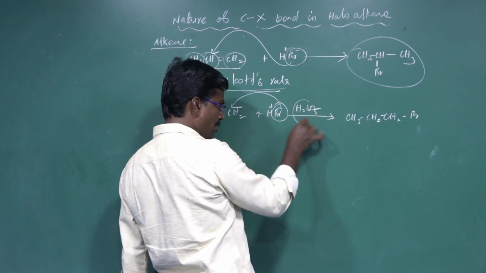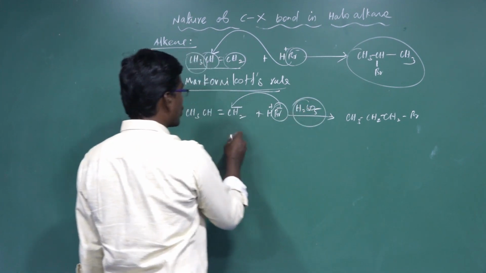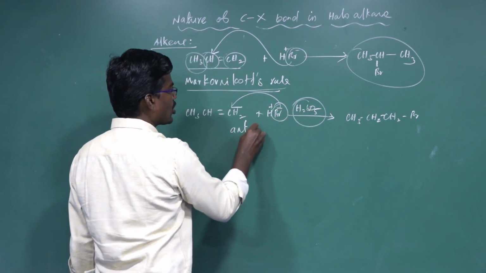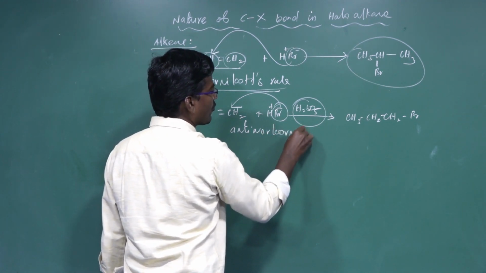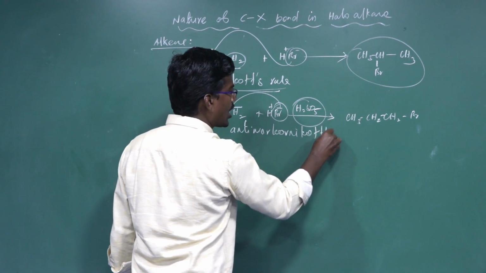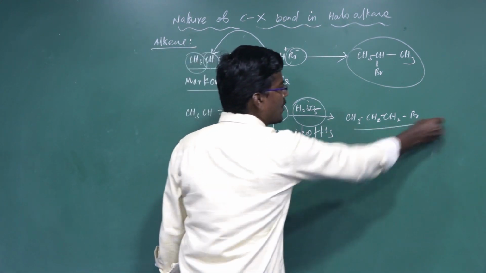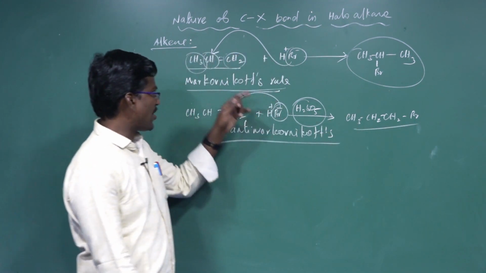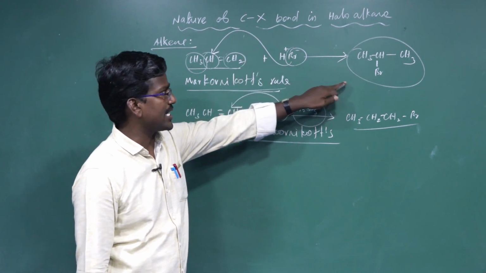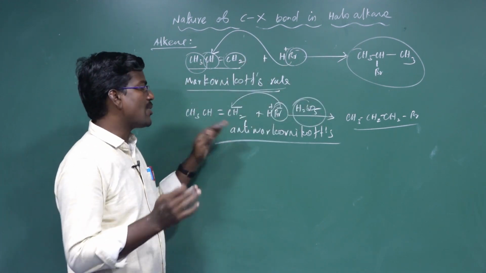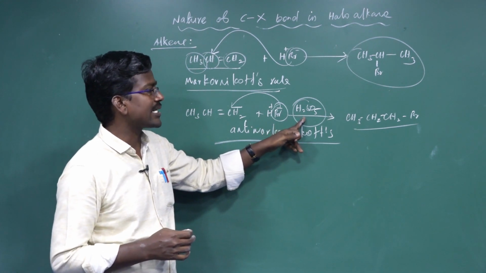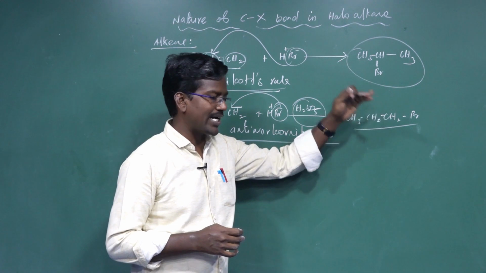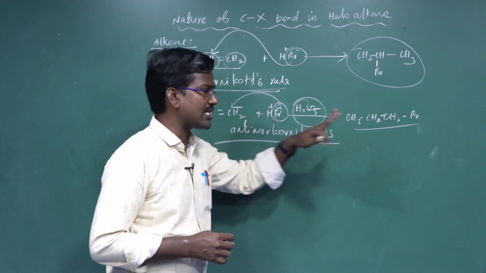By the anti-Markovnikov rule, n-propyl bromide is formed. By the Markovnikov rule, isopropyl bromide is formed with the same reagent. By the anti-Markovnikov rule, what do we use? Kerosene acids, peroxide compounds, to form n-propyl bromide. It is an anti-Markovnikov addition reaction.